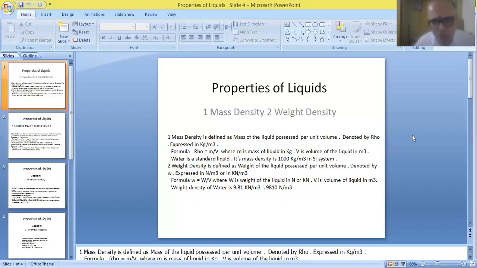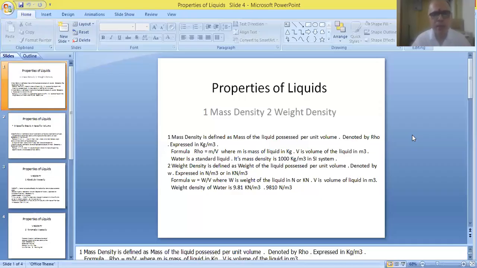So if you want to express it in terms of Newton per meter cube, it has to be taken as 9810. And if you want to express it in kilonewton per meter cube, then the value has to be taken as 9.81. So 9.81 kilonewton per meter cube, or it can also be taken as 9810 Newton per meter cube.